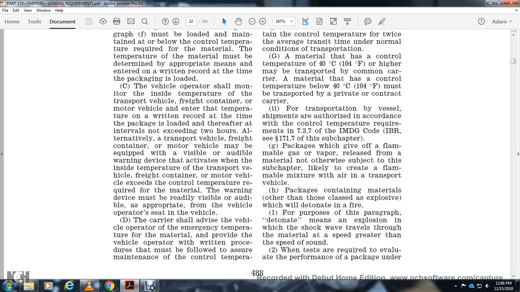The vehicle operator shall monitor the inside temperature of the transport vehicle, freight container, or motor vehicle, and enter the temperature in the written record at intervals not exceeding 2 hours. Alternatively, the transport vehicle, freight container, or motor vehicle may be equipped with a visible and audible warning device that activates when the inside temperature exceeds the control temperature required for the material. The warning devices must be readily visible and audible, as appropriate, from the vehicle operator's seat in the vehicle. The carrier shall advise the vehicle operator of the emergency temperature of the material, and written procedures must be followed to ensure the maintenance of controlled temperature.